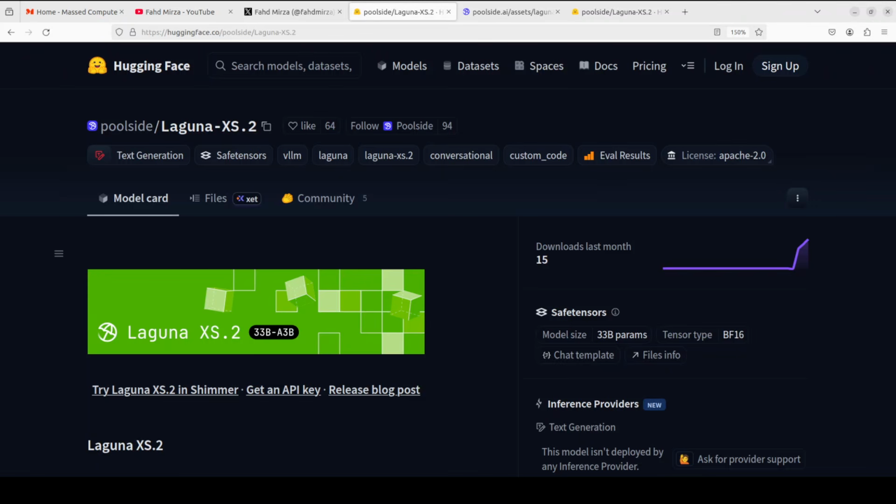We have a new player in the AI market, Poolside, who released two brand new spanking models yesterday. One is Laguna M.1 at 2 to 5 billion parameters, and the other one, Laguna XS.2, which we are going to install in this video at 33 billion total with only 3 billion activated per token. This new model XS.2 is the open weights release under Apache 2, free to use and modify commercially.